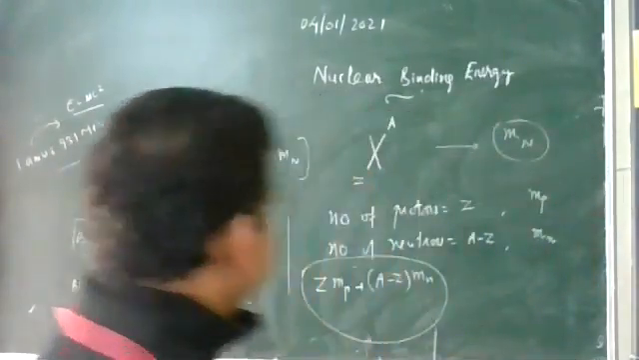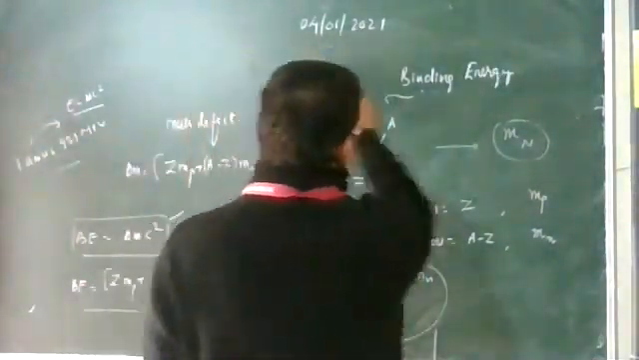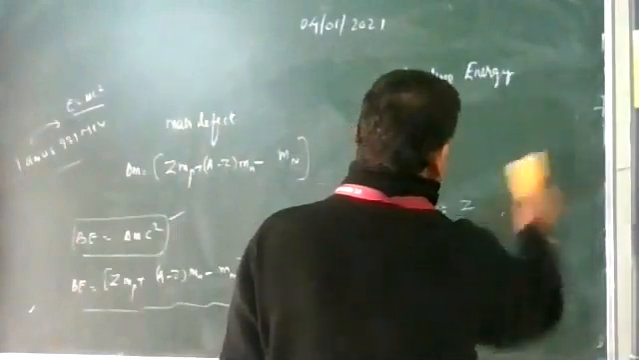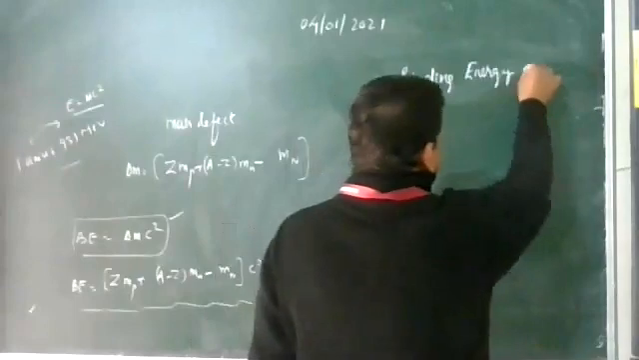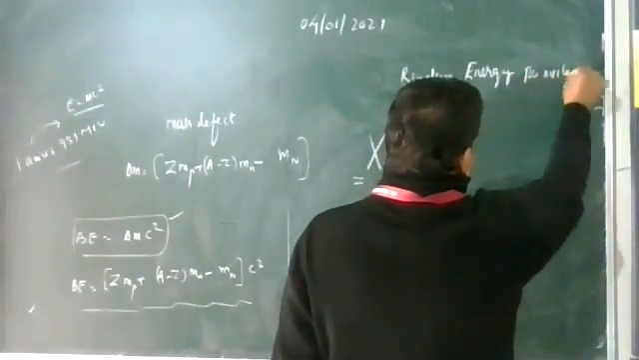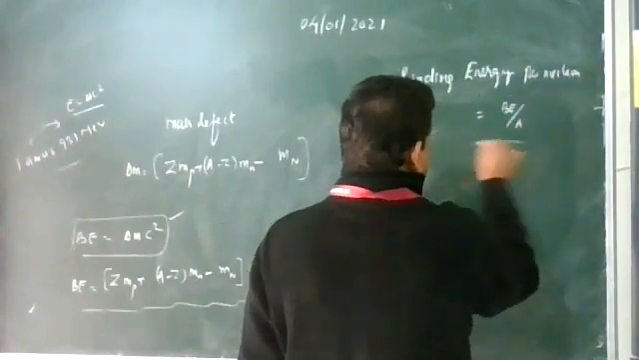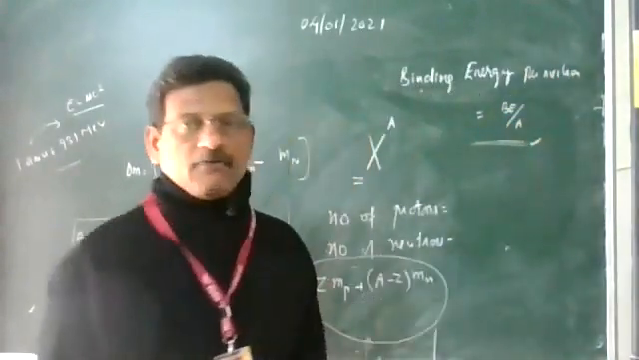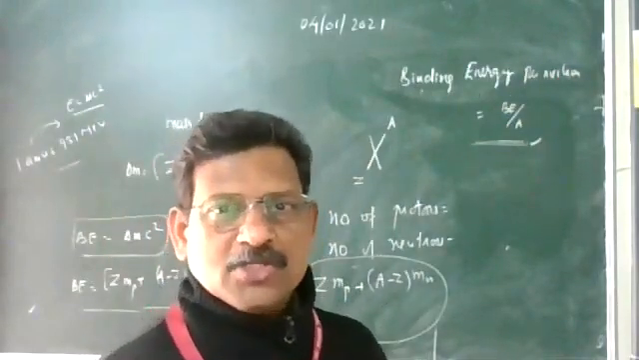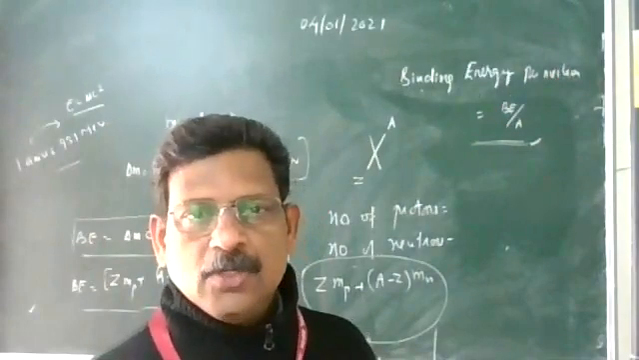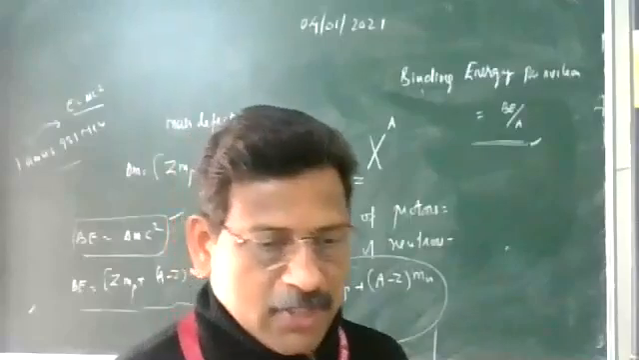So what is the meaning of binding energy per nucleon? Binding energy per nucleon is the total binding energy calculated divided by the nucleon number. Binding energy per nucleon is equal to binding energy divided by mass number, that means the total number of nucleons. Right. So mainly all the calculations are based on binding energy per nucleon. You can calculate it for any nucleus. Some examples are given.